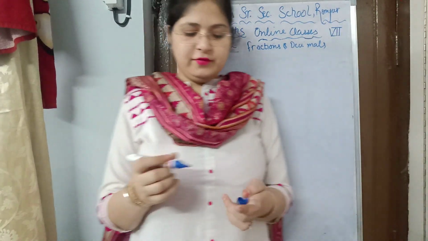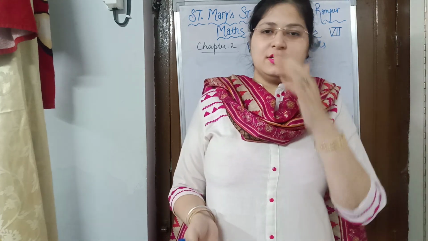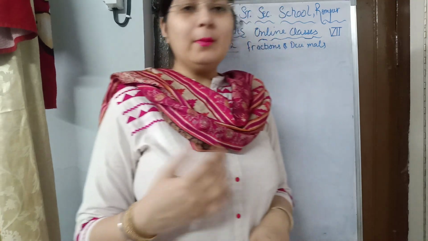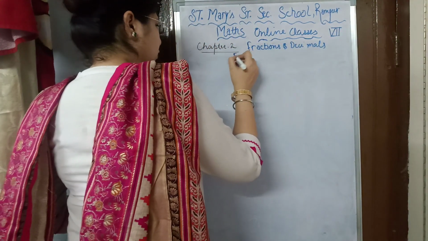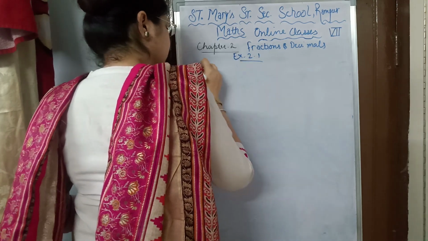Hello dear students, here we are back again with our mathematics of class 7. In the previous classes we have done chapter number 2, exercise 2.1, and we have done 6 questions of exercise 2.1. Today we are going to start with question number 7 and hopefully we will complete exercise 2.1 today. So exercise 2.1 question number 7, look into your books.